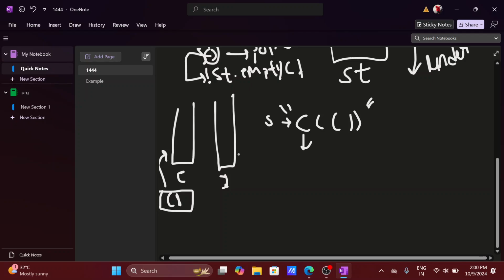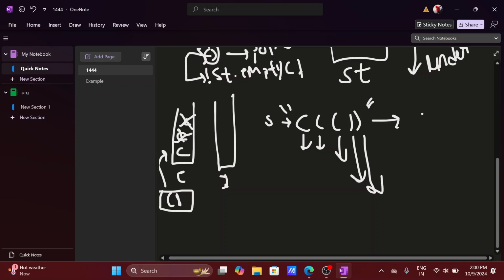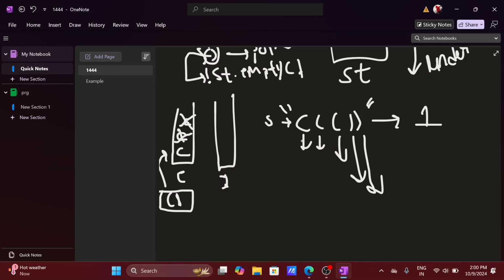Here this is an open parenthesis, so we push it into the stack, and this is also an open parenthesis, so push it. Now this is also an open parenthesis, push it. Now this is a closing parenthesis, so pop the stack, and this is also a closing parenthesis, so pop the stack. Now the stack size is 1, so the number of insertion operations is 1 to make this a valid parenthesis string.